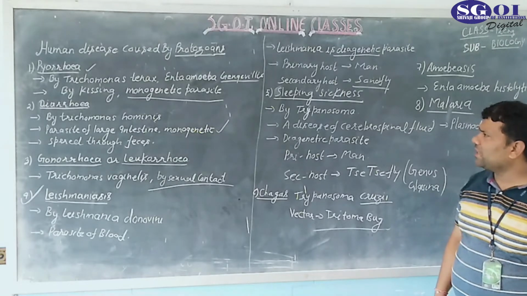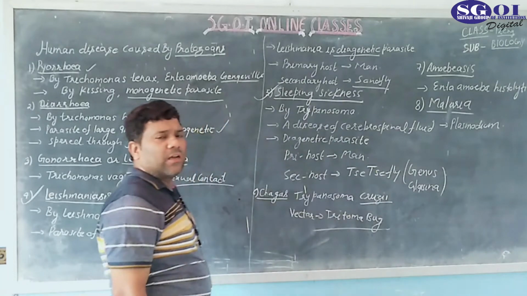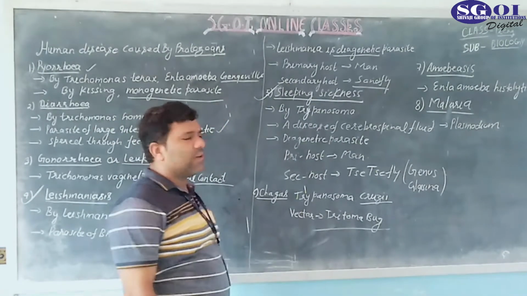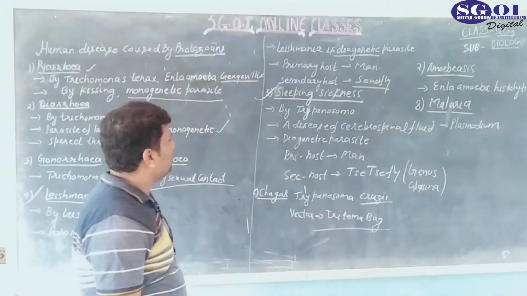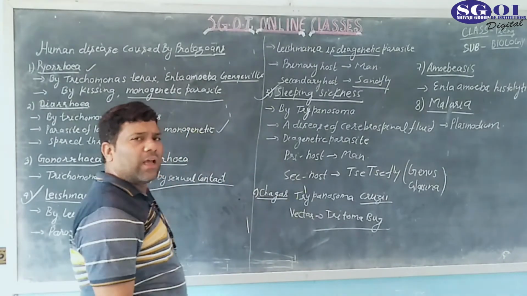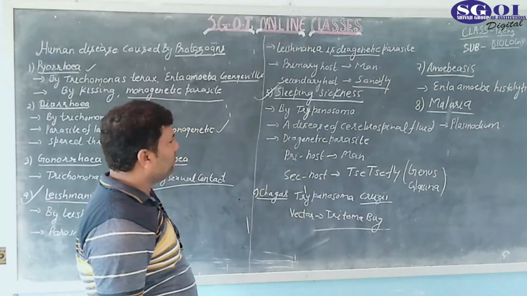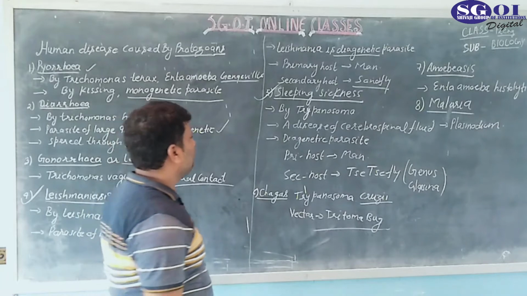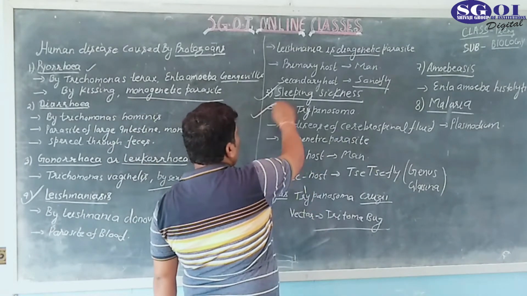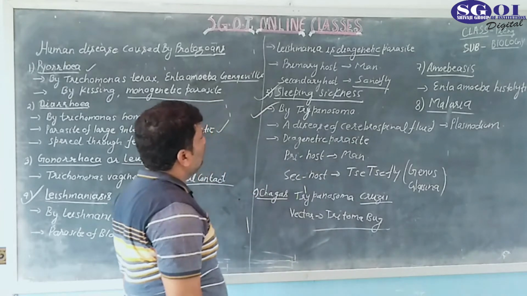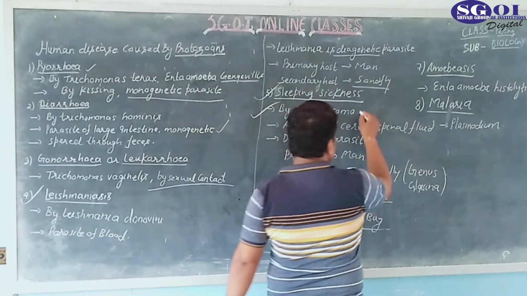Okay, now comes the next disease, called sleeping sickness. It is one of the most important diseases, occurring first of all in Africa, so it is also known as African sleeping sickness. It is a major cause of illness in Africa, and it is caused by Trypanosoma gambiense.